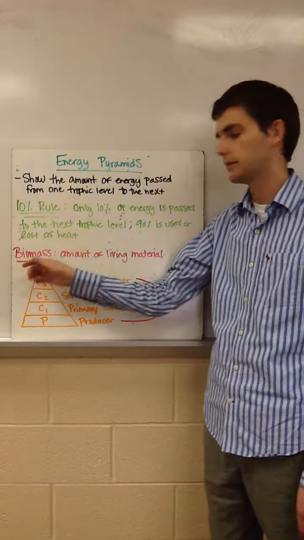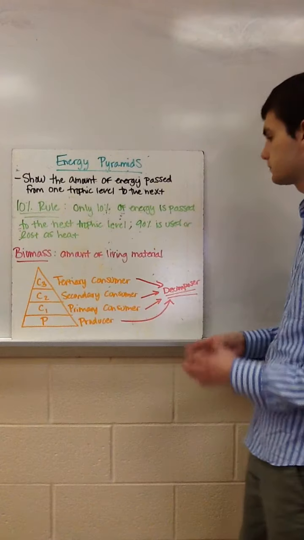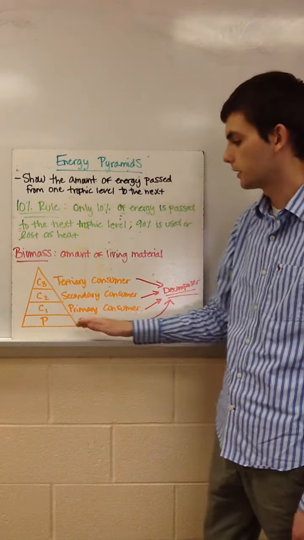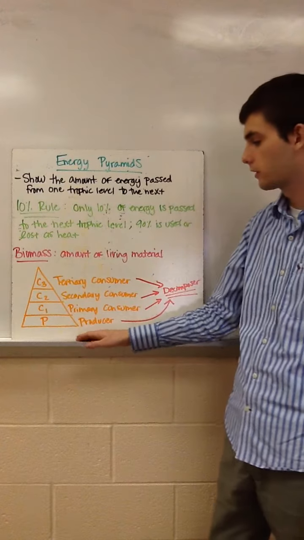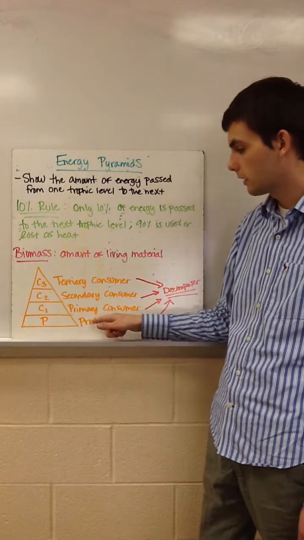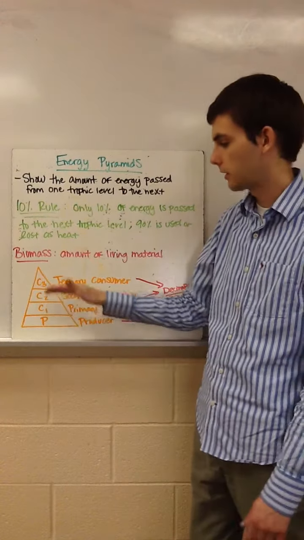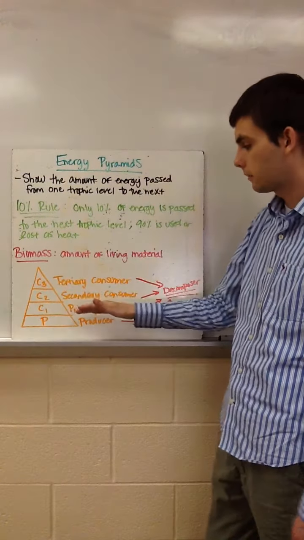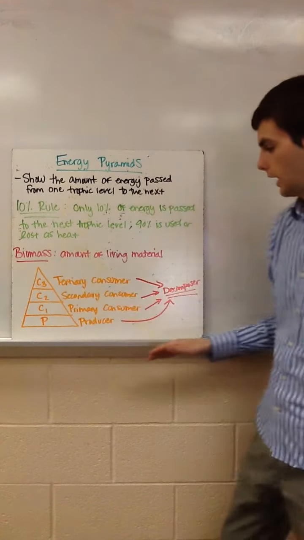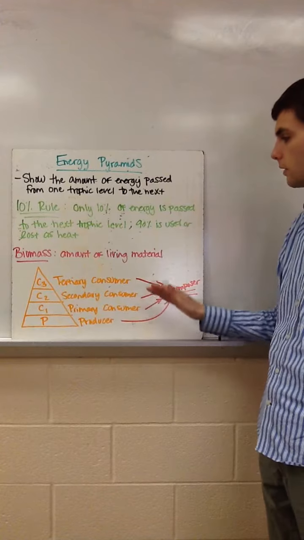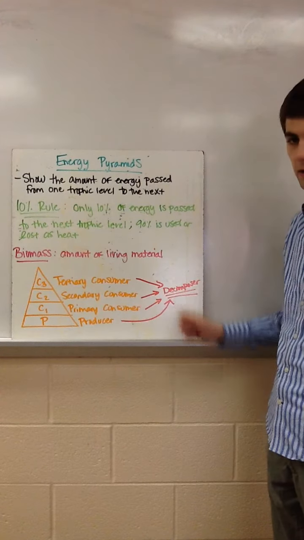And biomass is the total amount of living material in an area. When you look at an energy pyramid, there are a couple of terms you need to be familiar with. The first is producers, and then everything above the producer is what we call a consumer. Depending on how high up they are, they might be a primary, a secondary, or a tertiary consumer. And all of these organisms, when they die, will be decomposed by a decomposer.